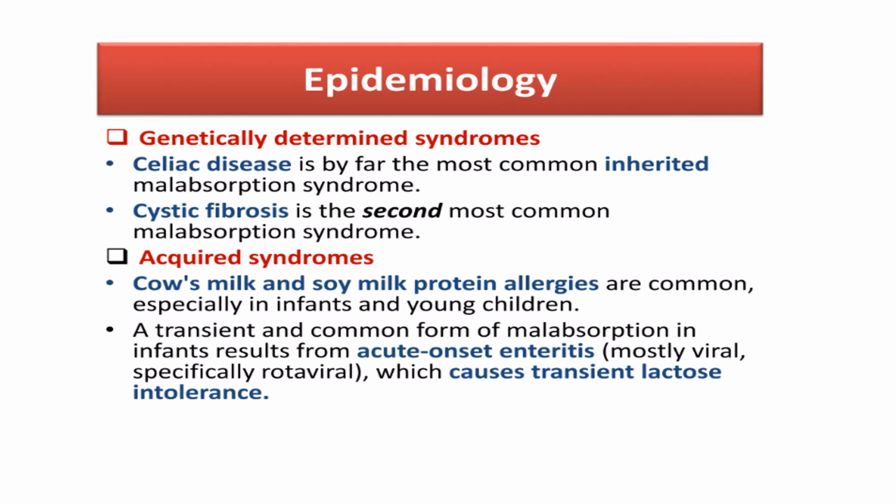When we talk about acquired syndromes, then it could be cow milk or soya milk protein allergies, which is very common in our part of the world, because the cow milk or the soya milk are introduced very early in life, and the intestine is not ready to absorb those proteins. Then there is a transient and common form of malabsorption in infants resulting from viral gastroenteritis, that is acute onset enteritis, mostly rotavirus, which causes a transient lactose intolerance, and that leads to chronic diarrhea or an initial phase of the disease.